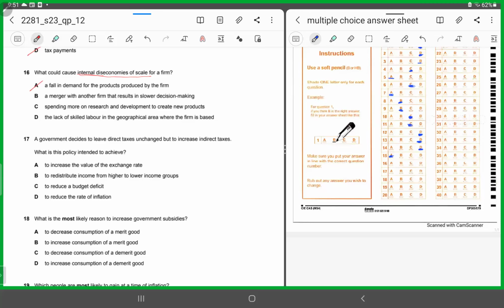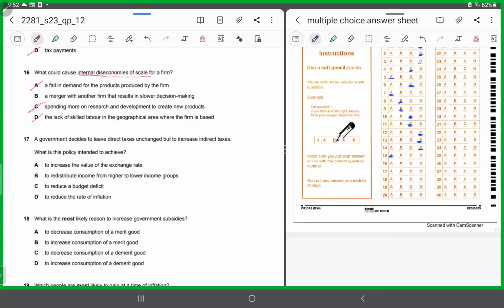C says spending more on research and development to create new products. If the firm is spending more on R&D, it would have caused economies of scale. It would have been an advantage for the firm, not a disadvantage. D, the lack of skilled labor in the geographical area where the firm is based. This is external diseconomies of scale, not internal diseconomies of scale. So you're left with B.